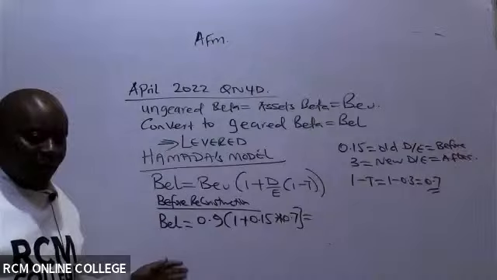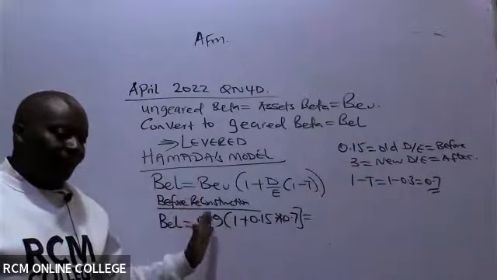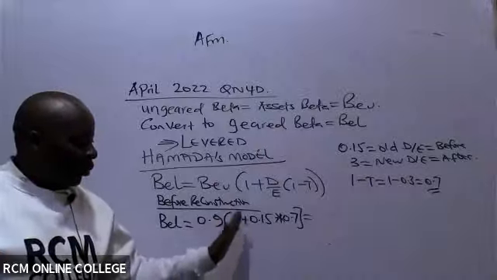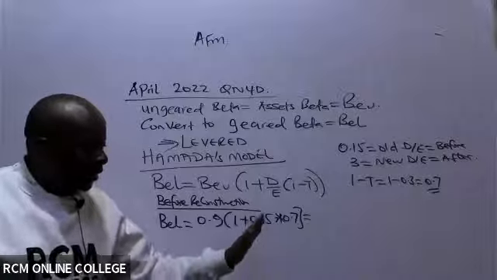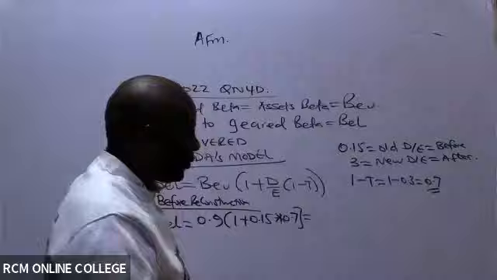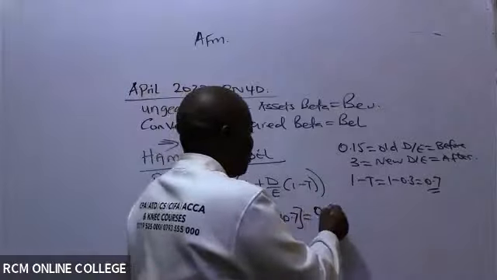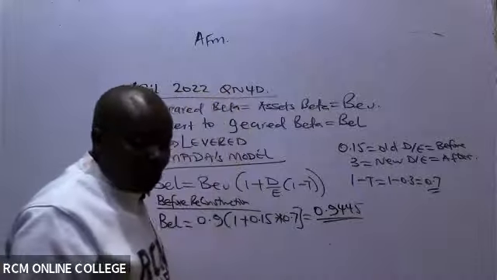So you say 0.9 times, open brackets, 1 plus 0.15 times 0.7. And then you get 0.9945. Is there someone else who is able to confirm this?